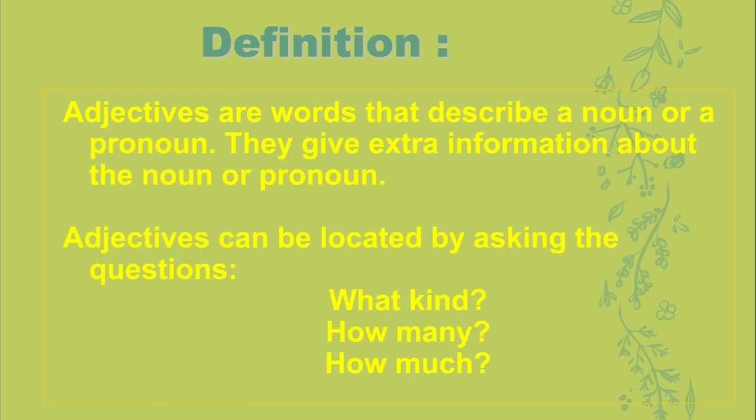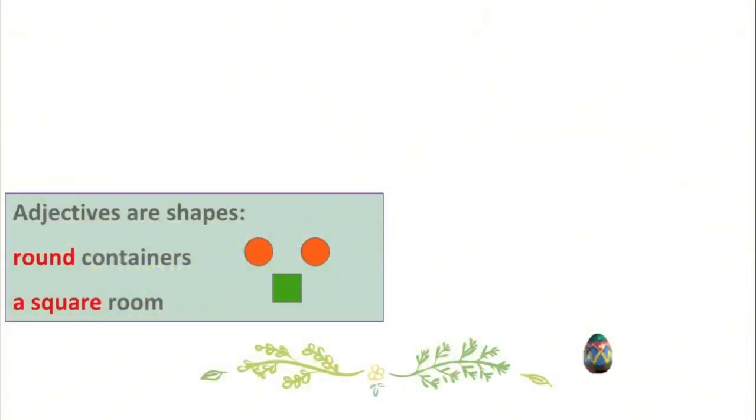So, in this way, you can understand that there can be some types of adjective, right? No problem. I'll describe that as well. So, let's go for some adjectives in detail.